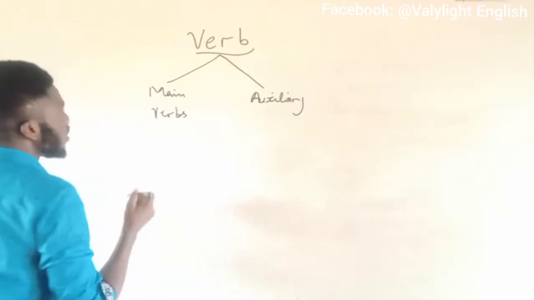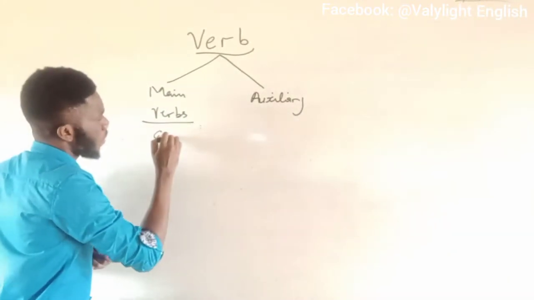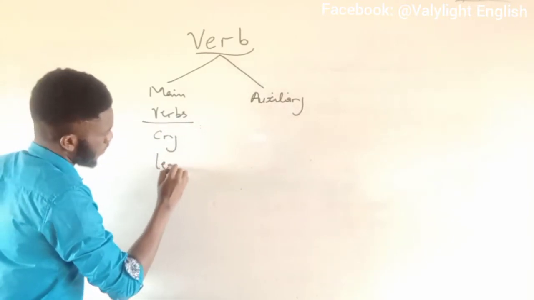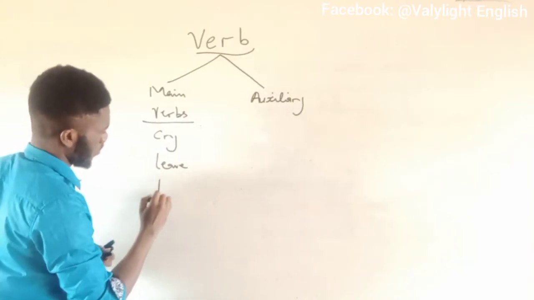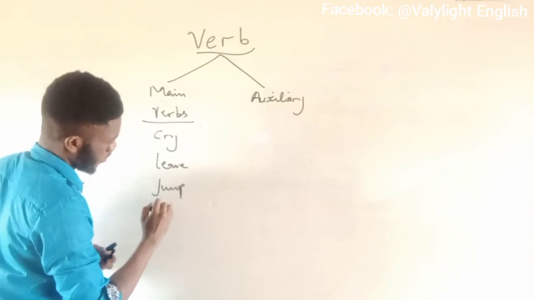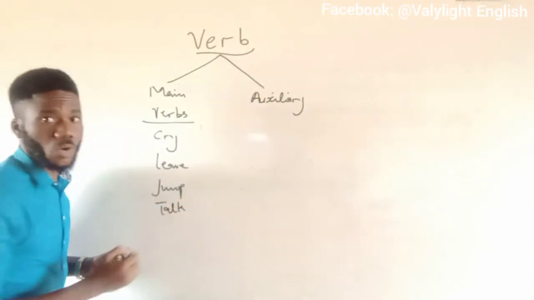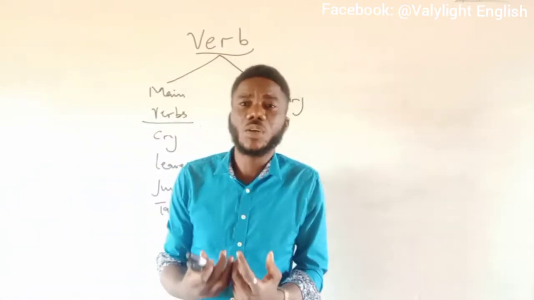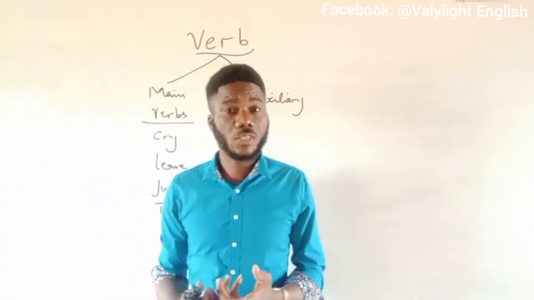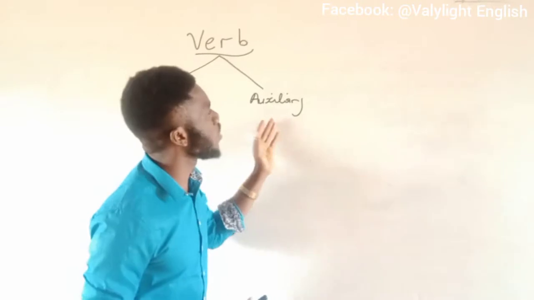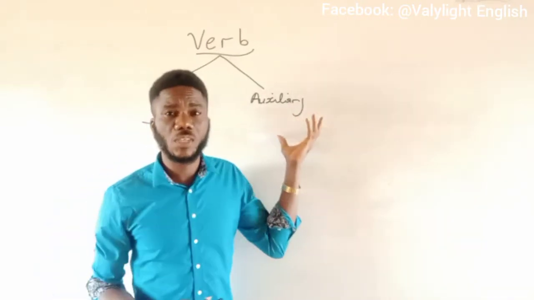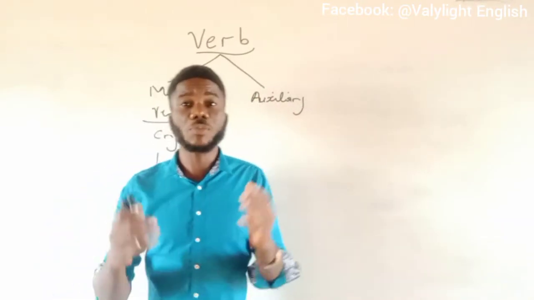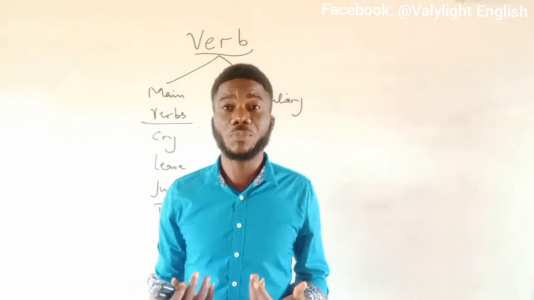This is where you see such words as cry, live, jump, talk, and the rest of them. The main verbs mostly comprise of action words. Now, on this part, we have auxiliary verbs. If you talk about auxiliary verbs, you are talking about helping verbs.